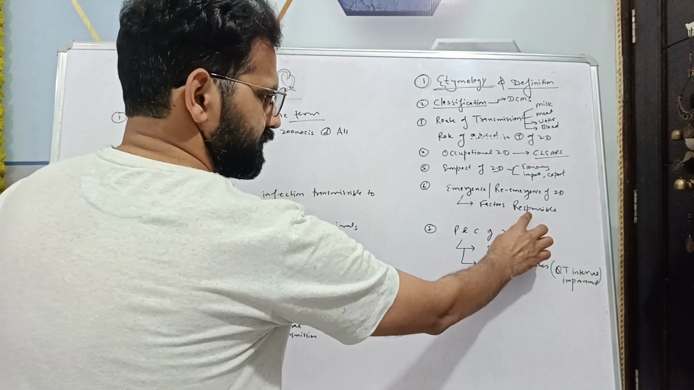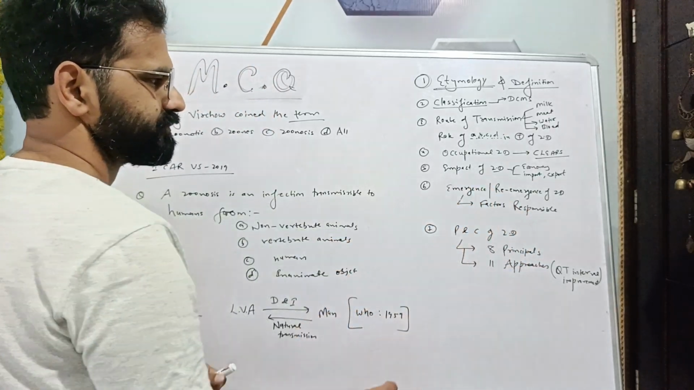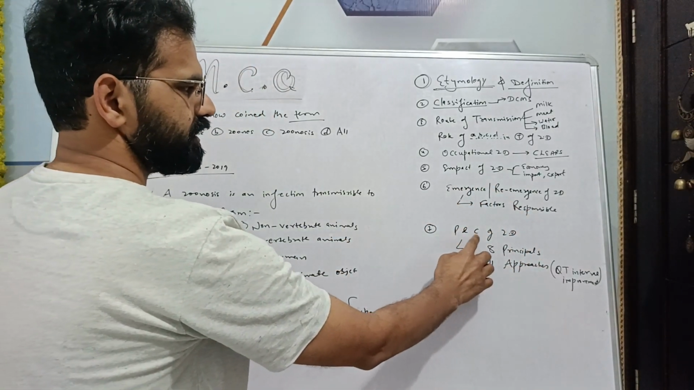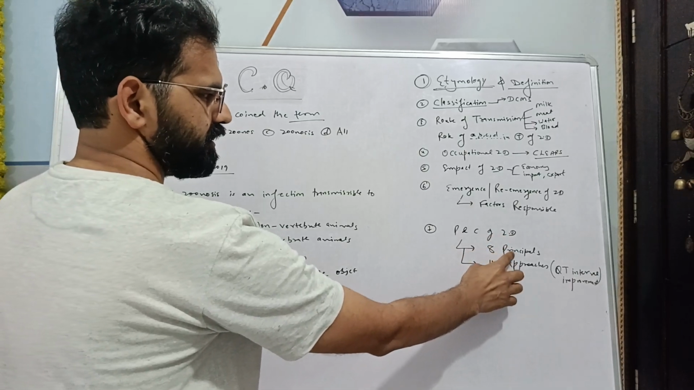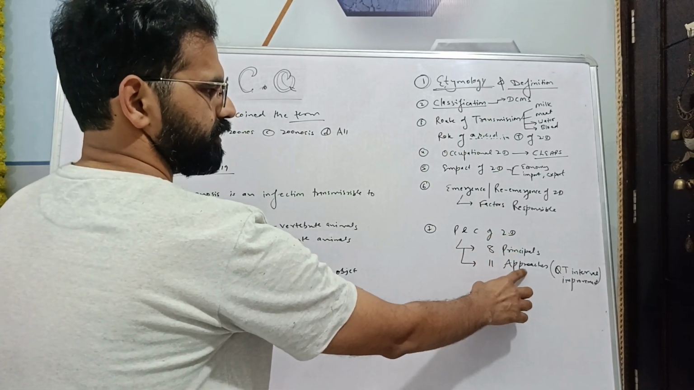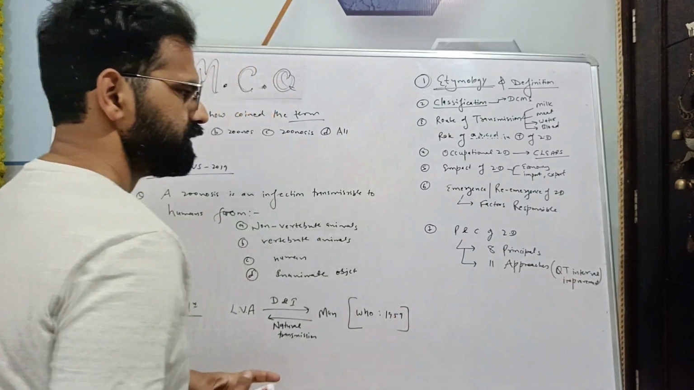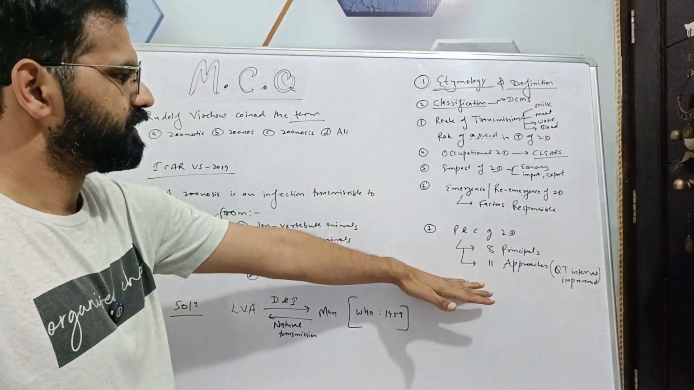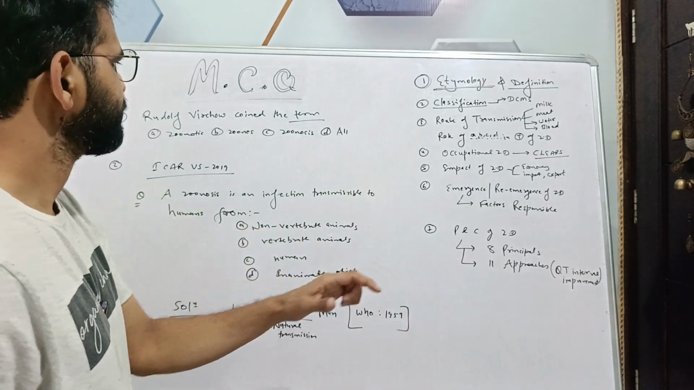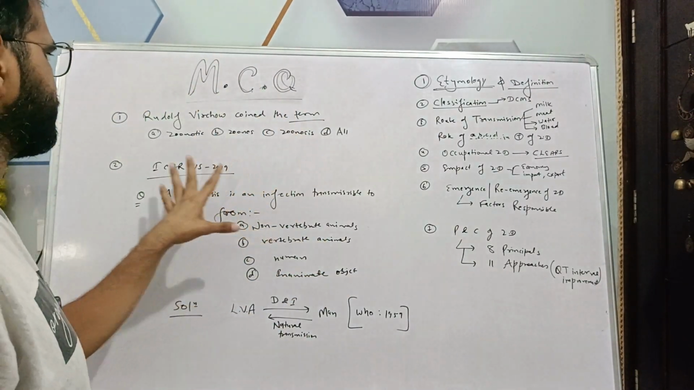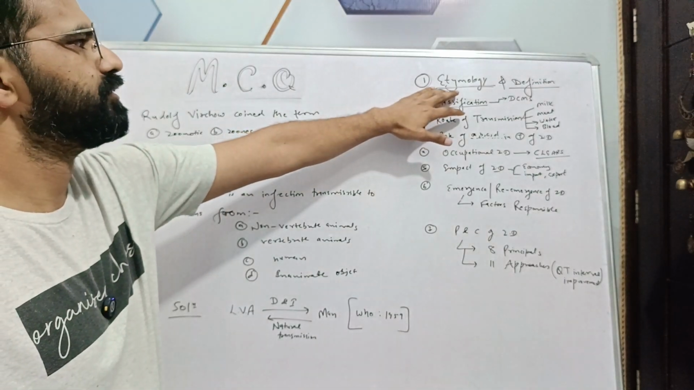and the factors which are responsible for this emergence, prevention and control of zoonosis with 8 principles and 11 approaches with the mnemonic QT interval improvement. So we discussed zoonosis under these subheadings. So we'll start our multiple choice questions from the etymology and definition.